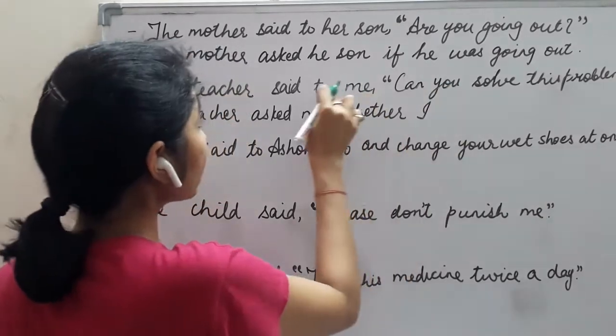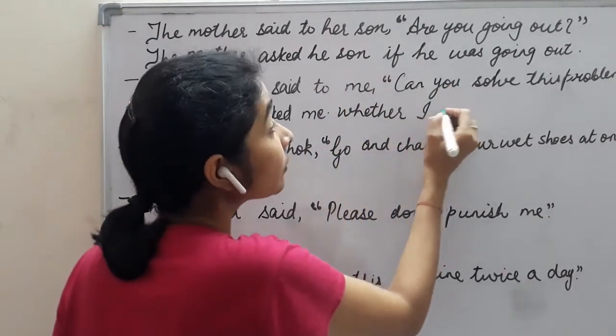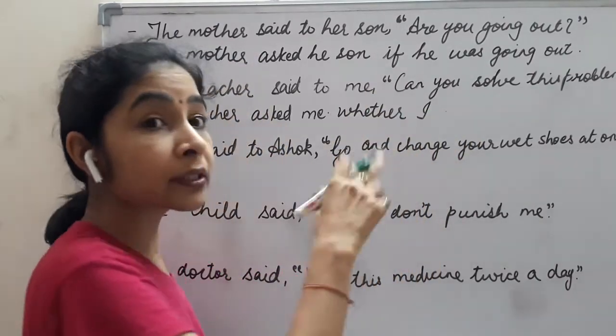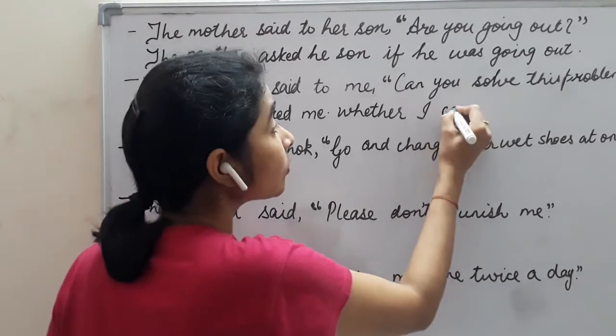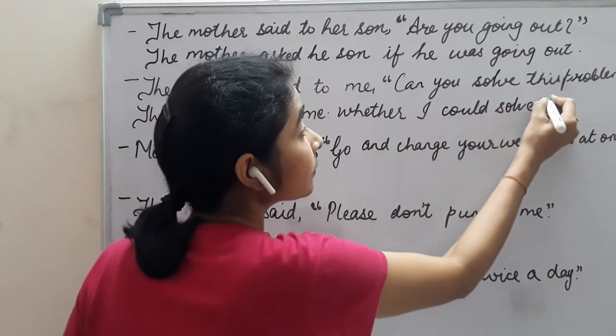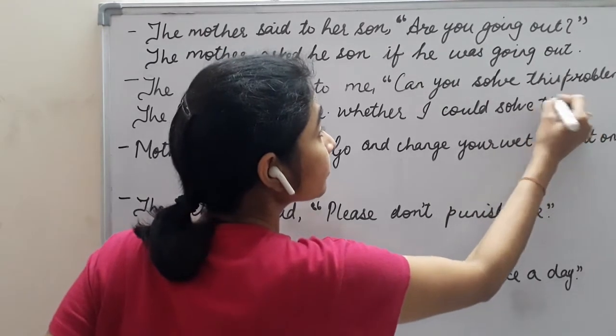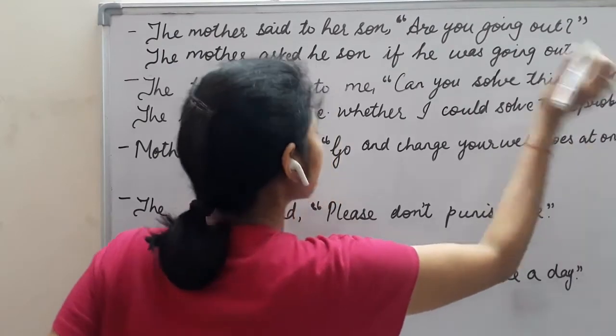Now here is you and it is for me itself. So it is future, so it will change into conditional. Whether I could solve that problem.